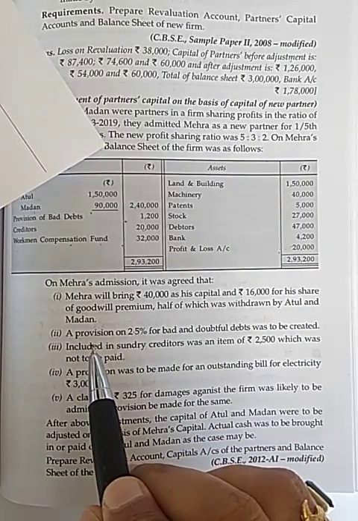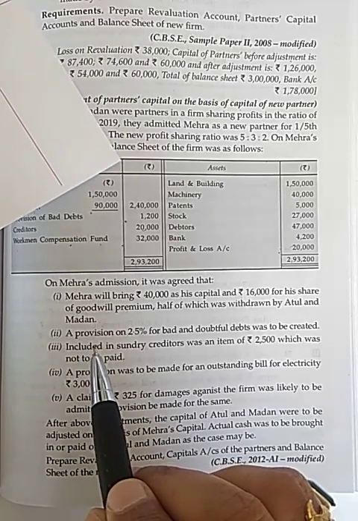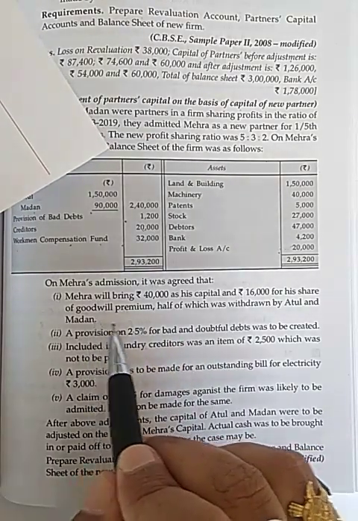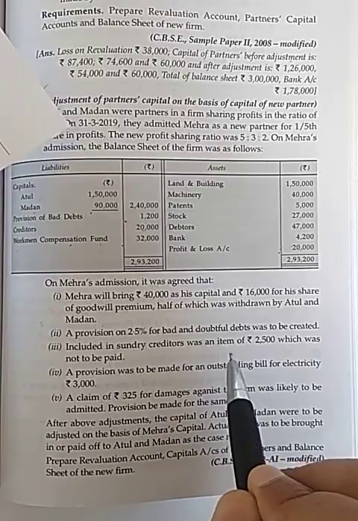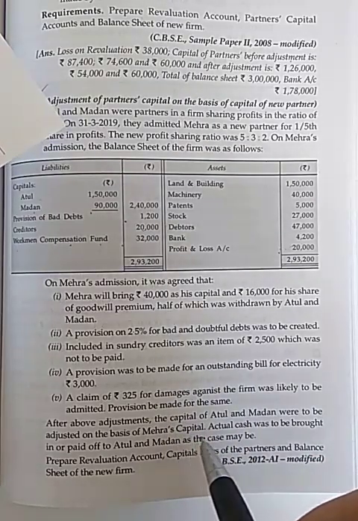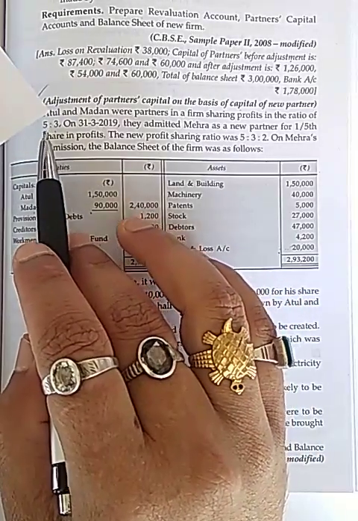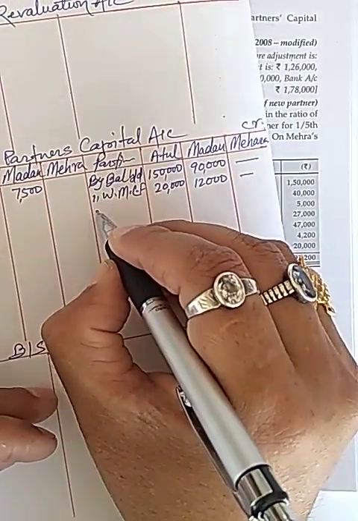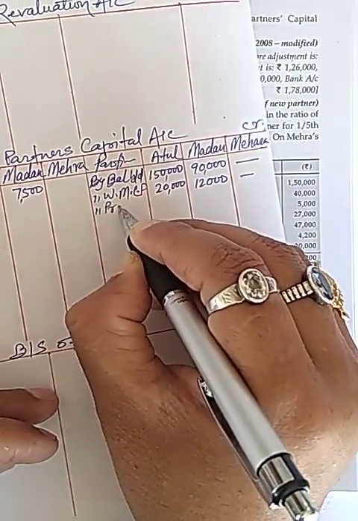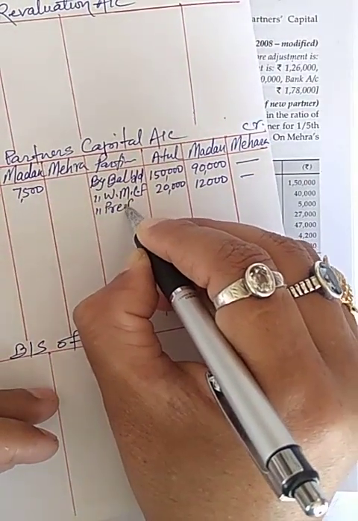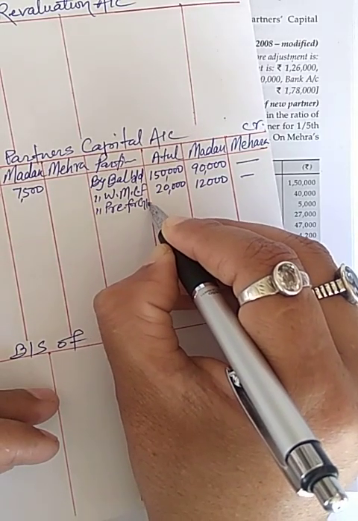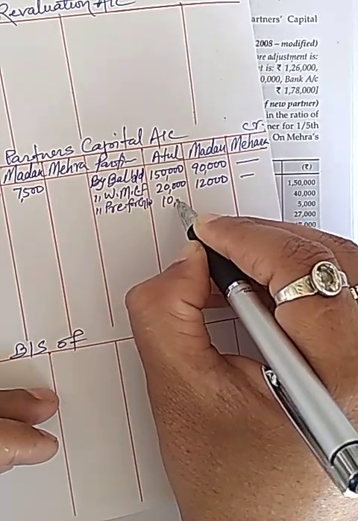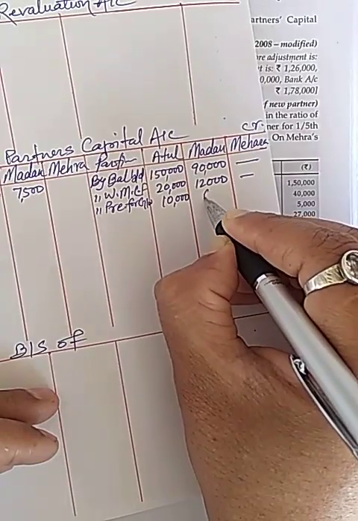Now I will distribute goodwill also in sacrifice ratio, and the sacrifice ratio will be the same as the old ratio 5:3. So premium for goodwill will be 10,000 and 6,000.